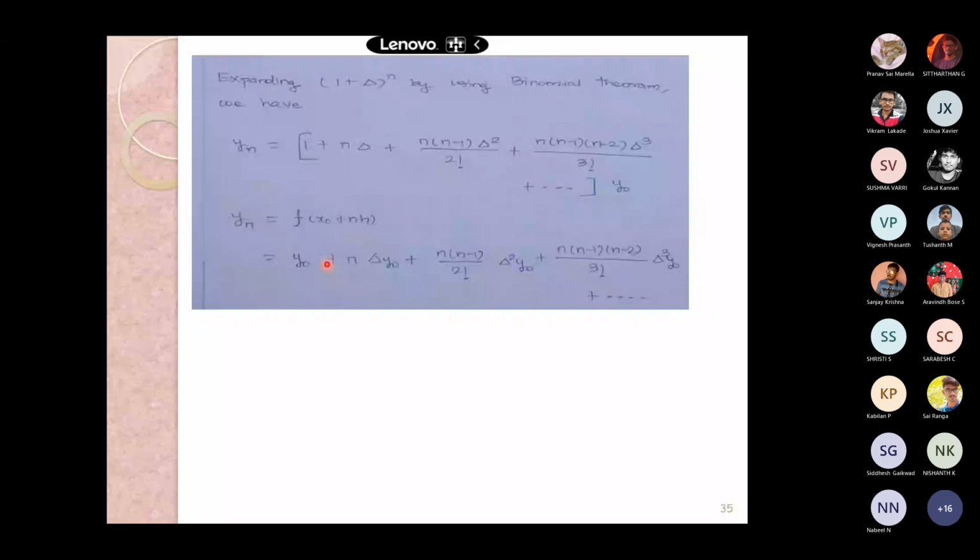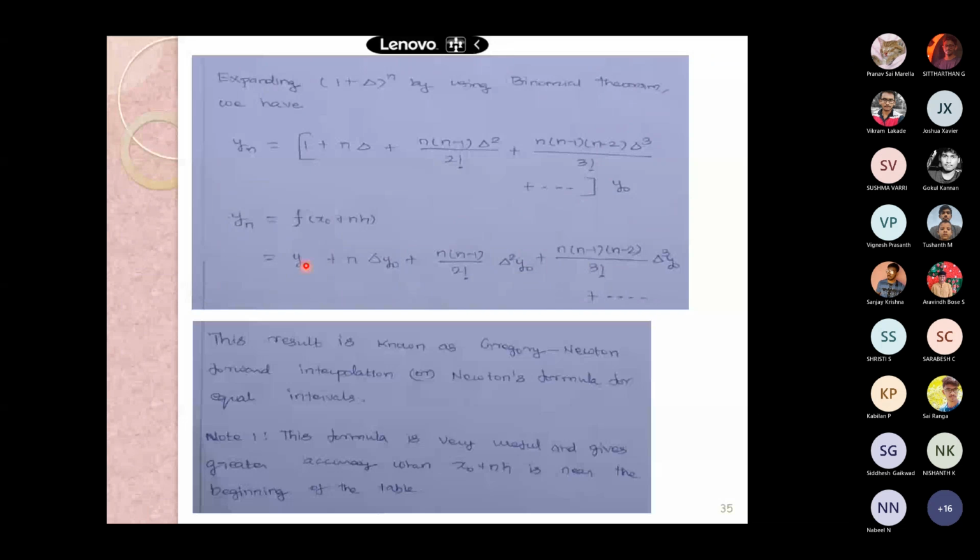Similarly, instead of yn we can write f of x naught plus n into h, multiplying y naught with all the terms: y naught plus n into delta y naught, and the terms continue. This is the formula.